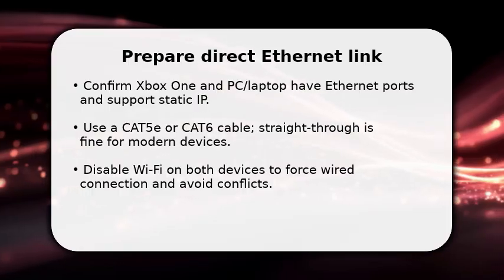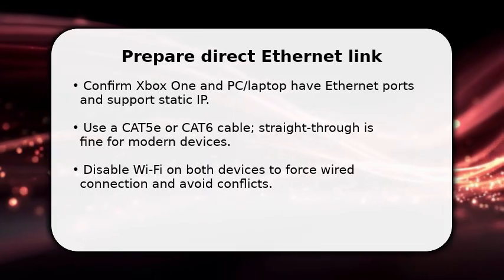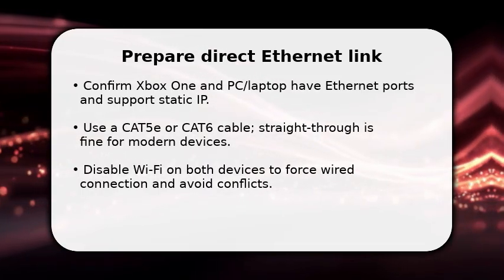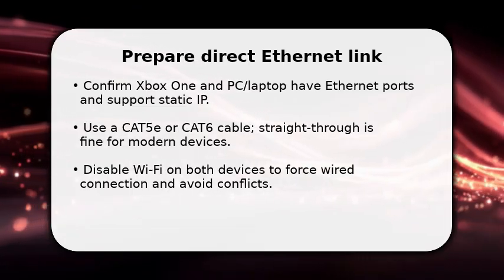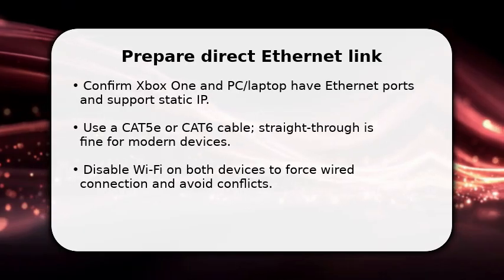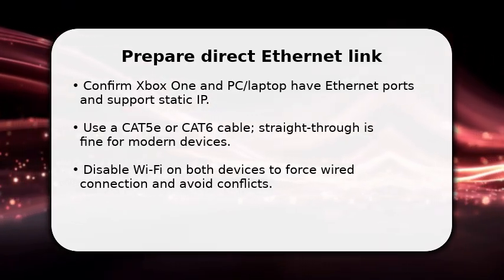You'll start by preparing devices for a direct wired connection. First, plug a CAT5E or CAT6 Ethernet cable into your Xbox One and into the PC or laptop you'll share internet from. Once done, disable Wi-Fi on both devices so traffic routes only through the cable.